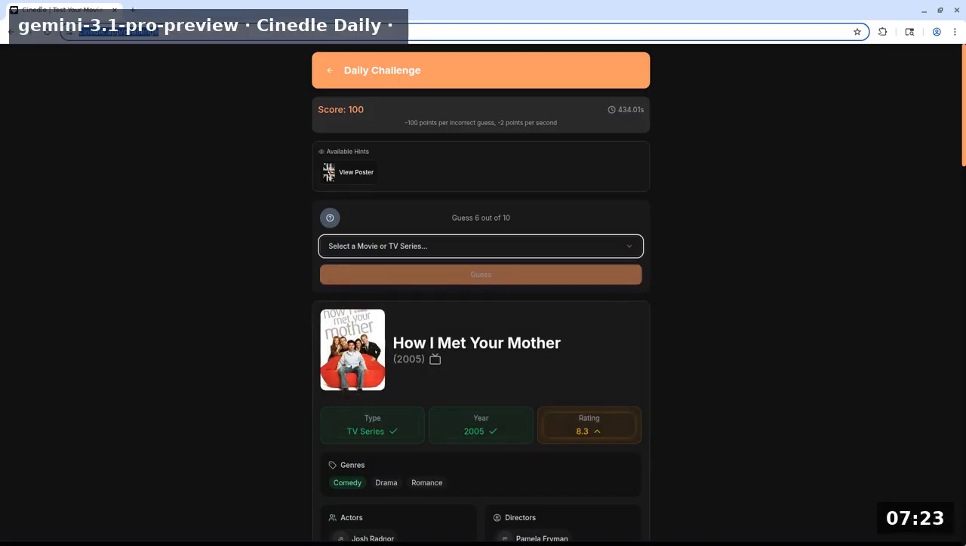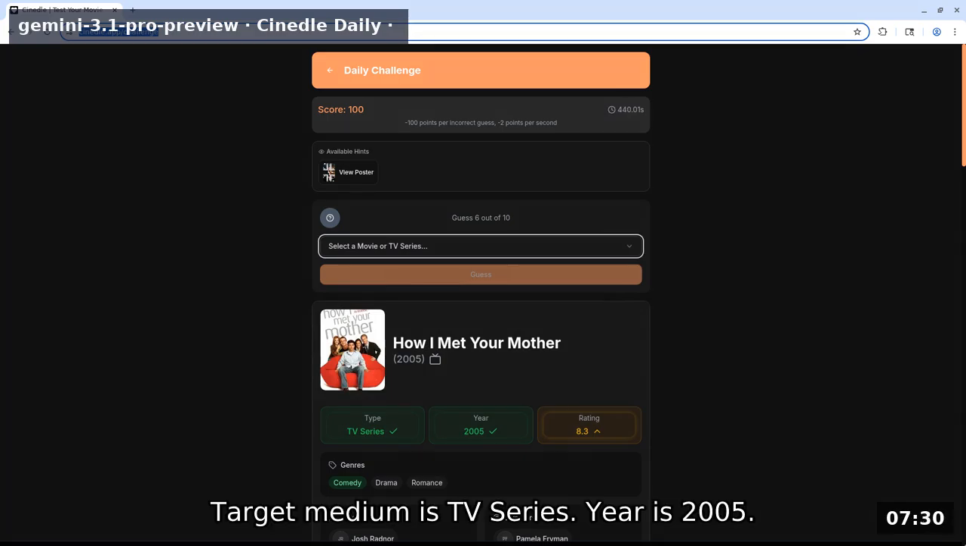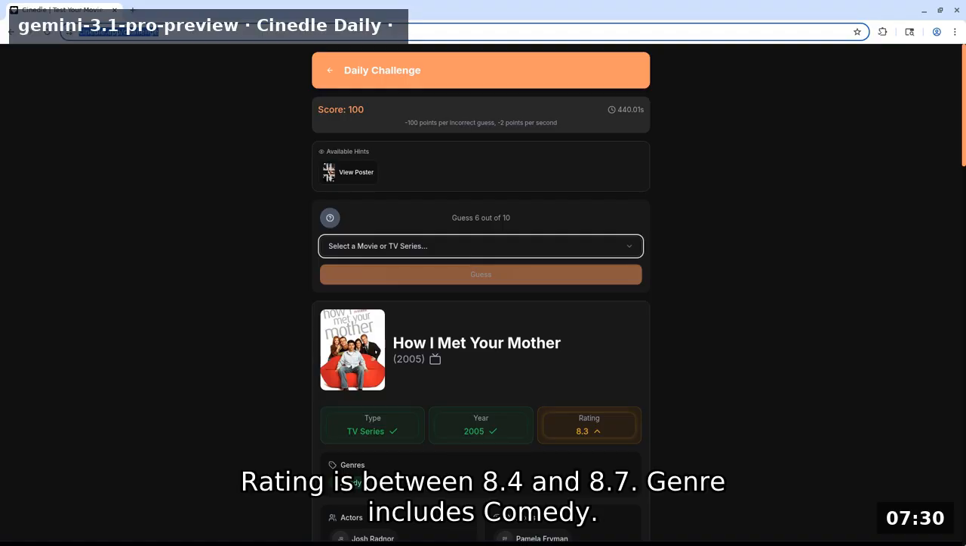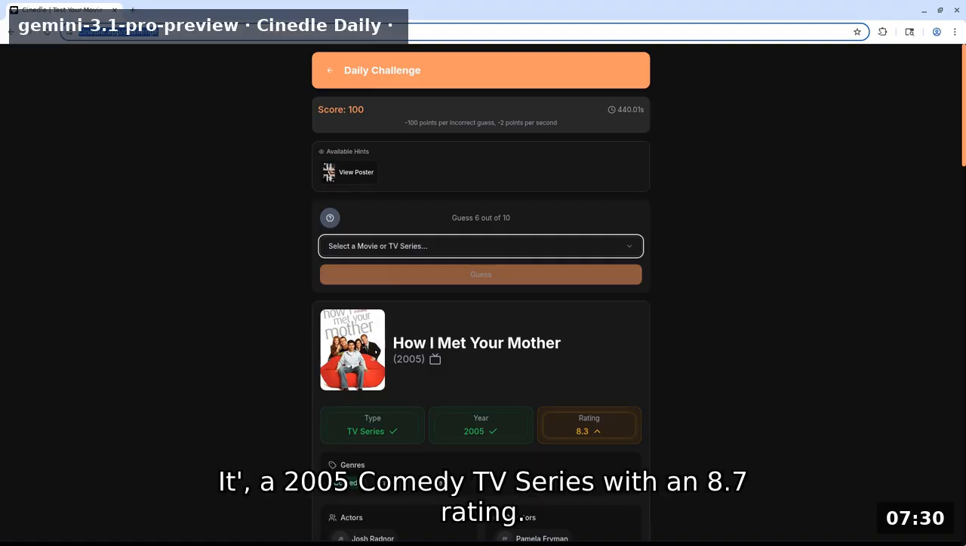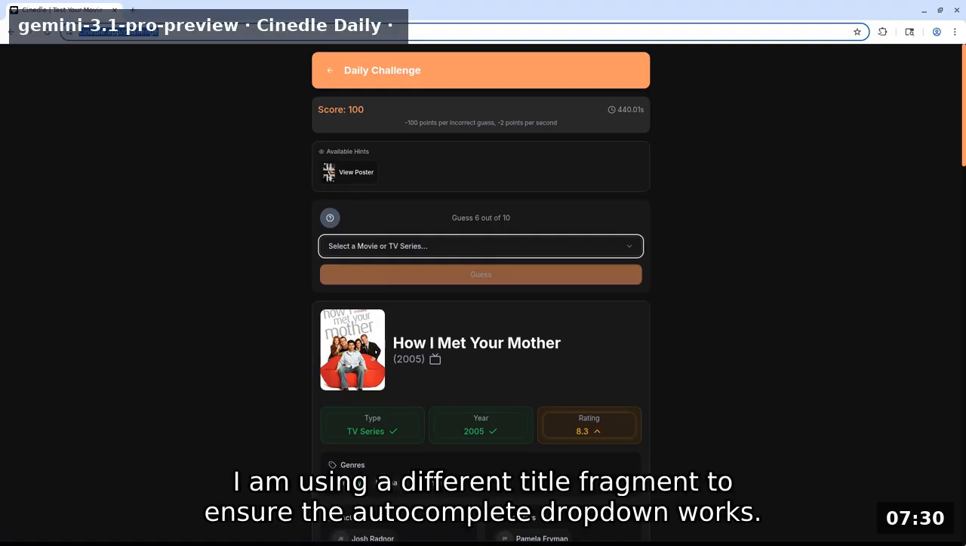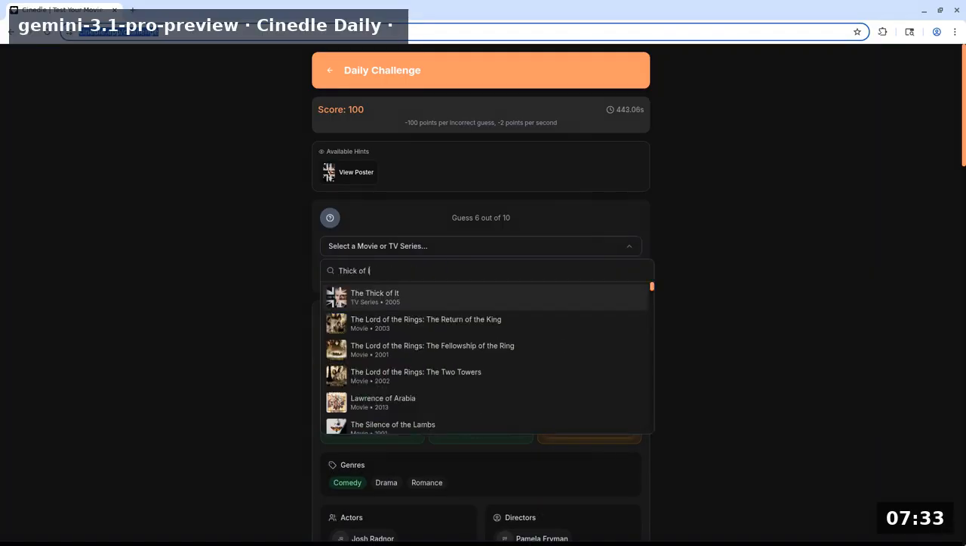Target medium is TV series. Year is 2005. Rating is between 8.4 and 8.7. Genre includes comedy. Since The Boondocks failed to register, I will guess The Thick of It, a 2005 comedy TV series with an 8.7 rating. I'm using a different title fragment to ensure the autocomplete dropdown works.